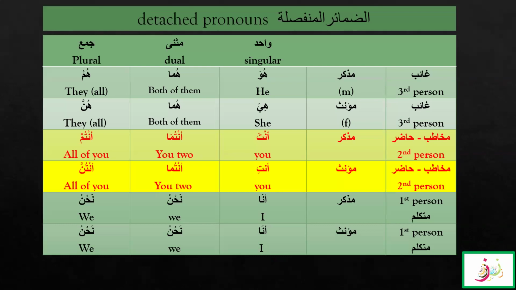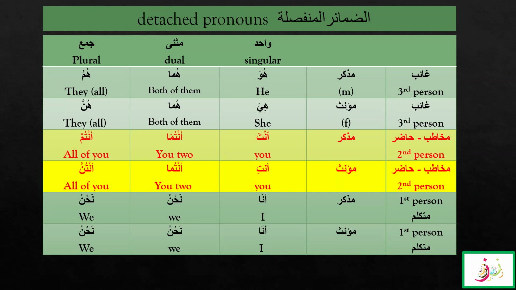So here, just recall your detached pronouns chart, الضمائر المنفصلة. You know what they are? هو هما هم هي هما هن أنت أنتما أنتم أنتِ أنتما أنتن أنا and نحن.